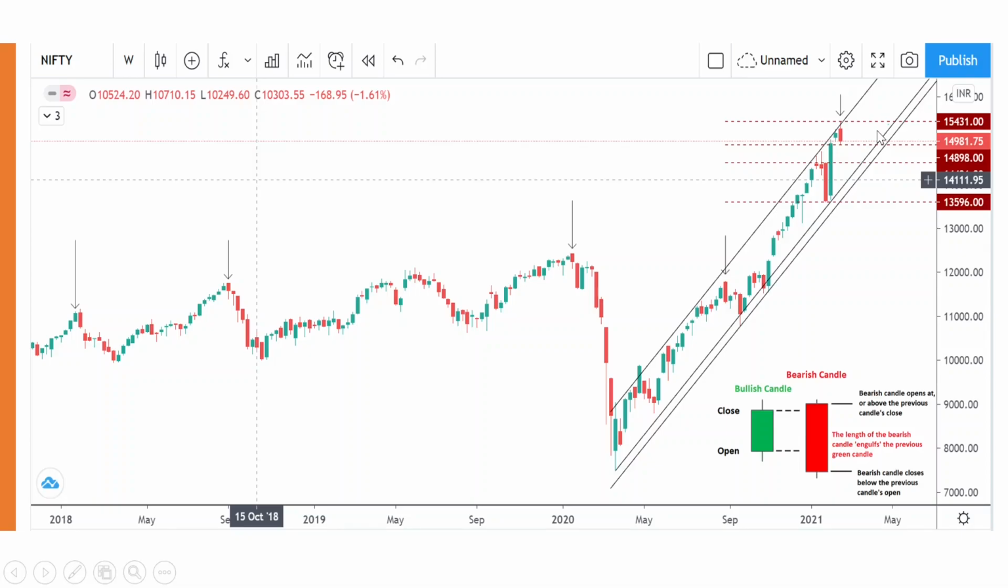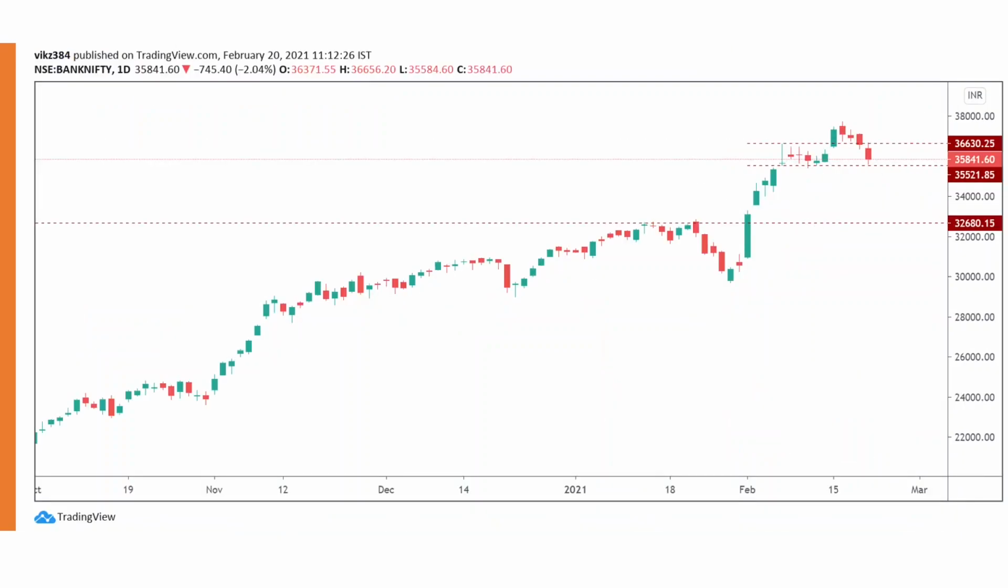So next week's opening is very important. Suppose we open somewhere in between, then it will get stuck here till a breakout comes. So keep this in mind and watch the levels very carefully. As of now, we cannot say any crash or anything is coming. This is just a normal correction.